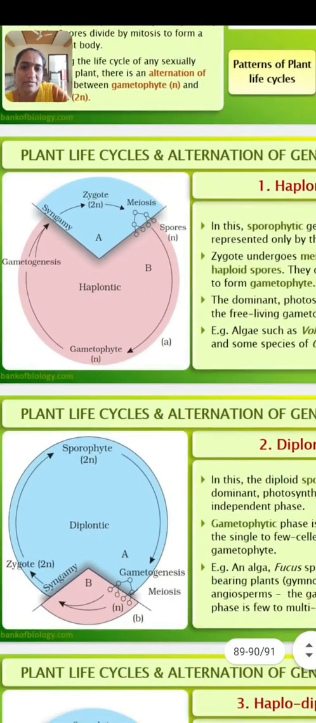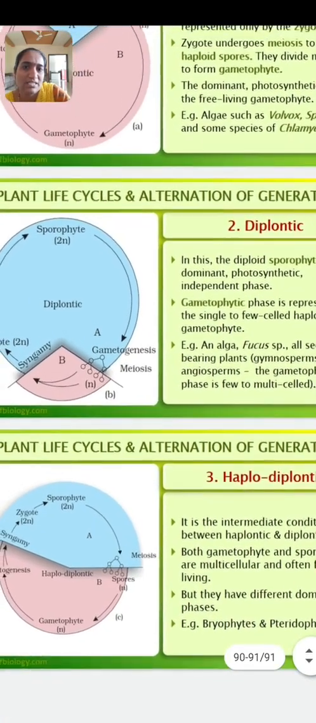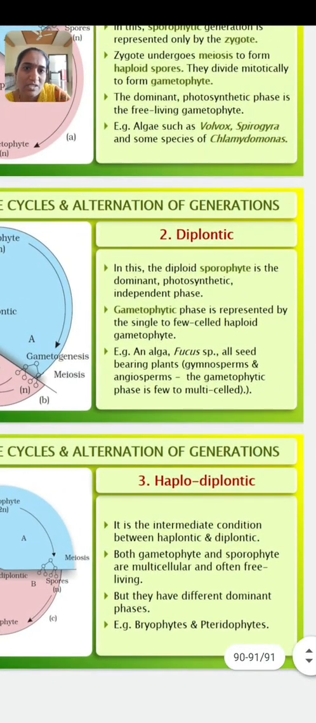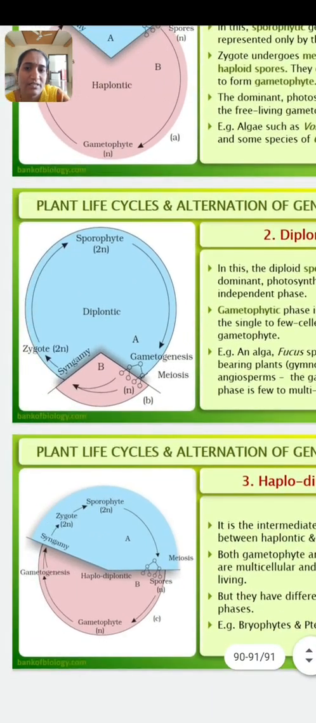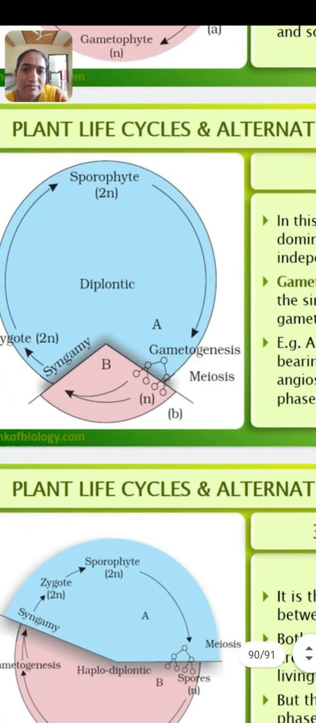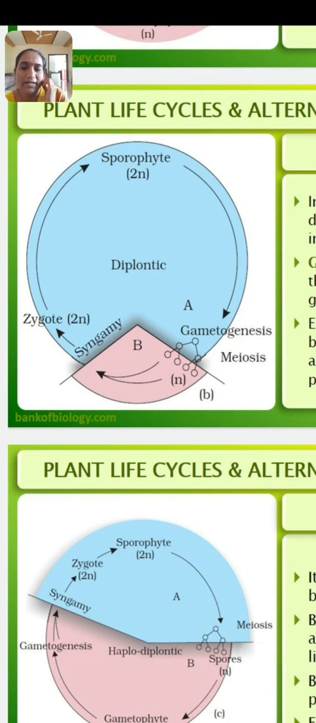Okay. Then next phase is diplontic, means when the diploid sporophyte is the dominant, photosynthetic, independent phase. The gametophyte phase is represented by the single celled haploid gametophyte. Here look at here, the zygote, which is diploid, produces the diploid sporophyte. In the upper one, the sporophyte produces the haploid gametophyte, hence it is haplontic. Here it is diplontic.